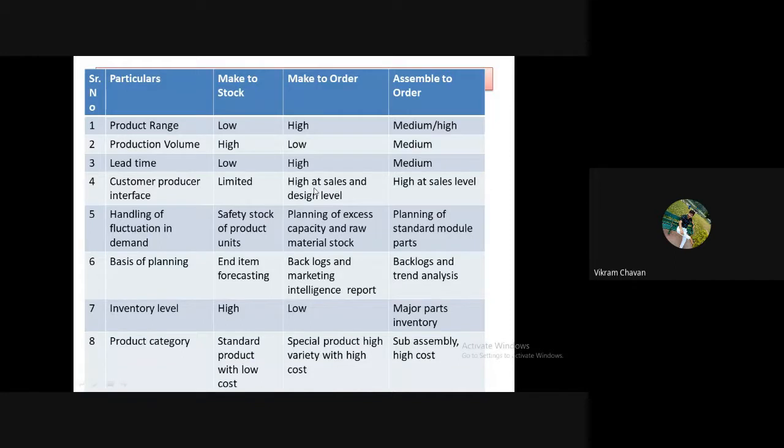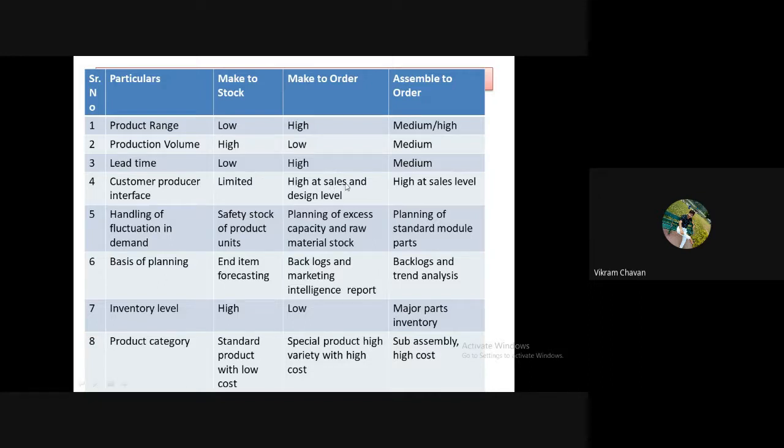So in make to order production, it's a complete choice of the customer only. The customer can provide the specification, and there is extensive discussion between customer and producer, and only then the final product will be produced.